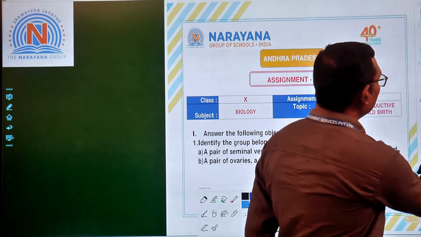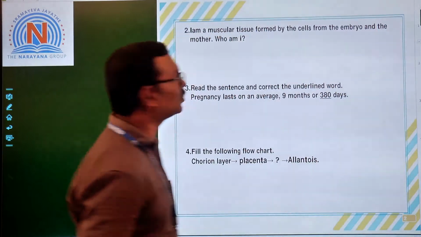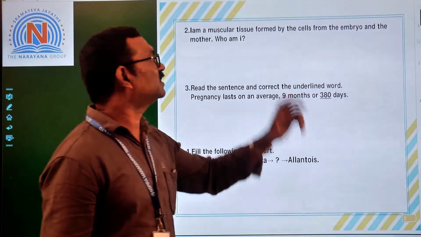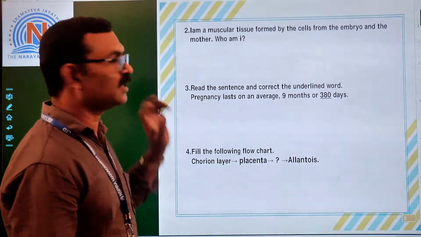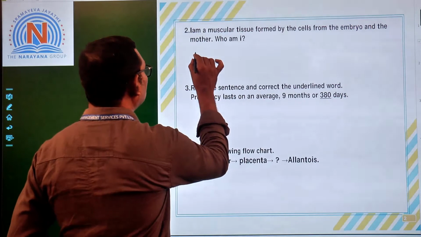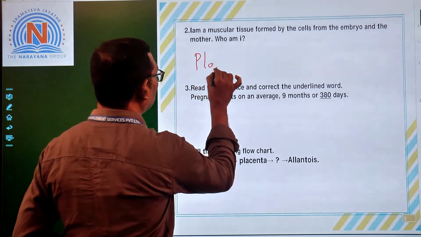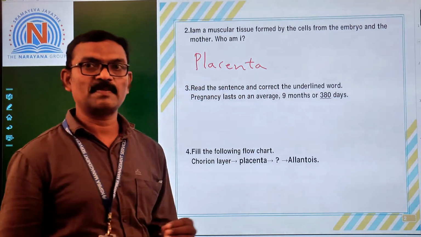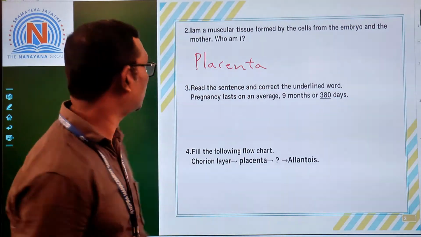Now let us see the second question. I am a muscular tissue formed by the cells from the embryo and the mother. Who am I? Placenta. Placenta is formed by some of the cells from the baby and some of the cells from the mother.